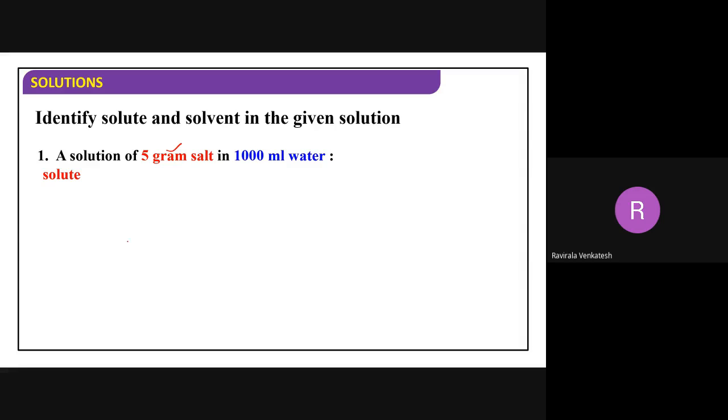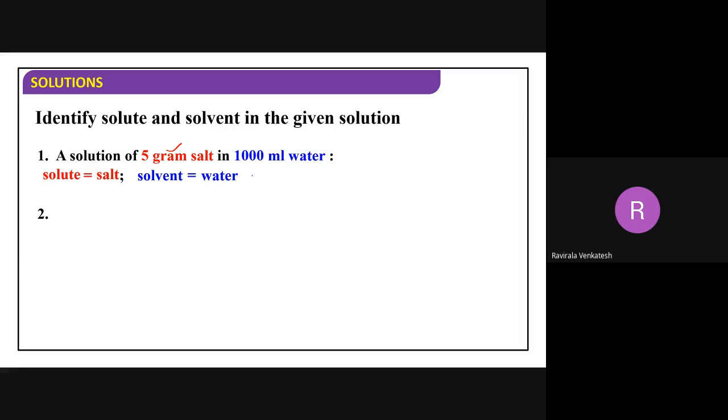In that case, what you have to see is whether the resulting solution will be in liquid state or solid state, beta. The resulting solution will be in liquid state. That liquid state has the large content, no? So definitely it will be the solvent. Solute will be salt, and solvent will be water in this case. Whichever state you order, the resulting solution will be in liquid state. So which is in liquid state? Water. So water will be the solvent.